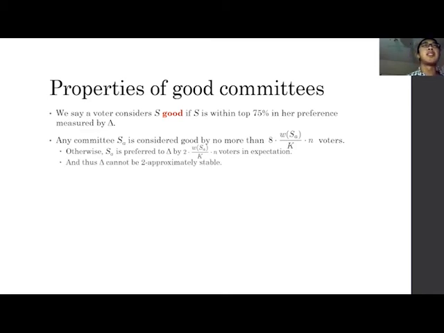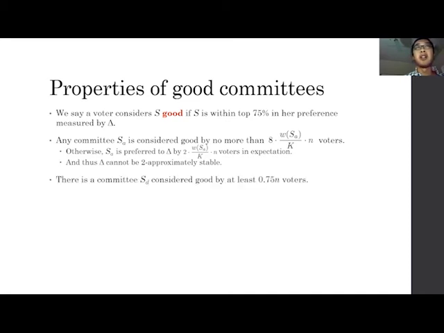And since SA is preferred to delta by that many voters in expectation, we know delta cannot be too approximately stable by our definition. So that is a contradiction that shows the statement that any committee SA is considered good by no more than that many voters.